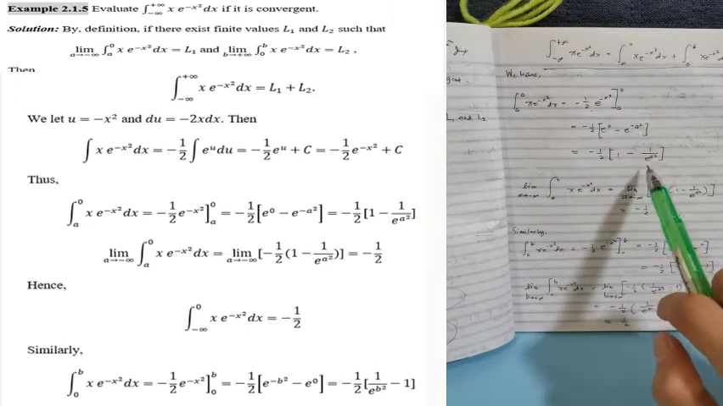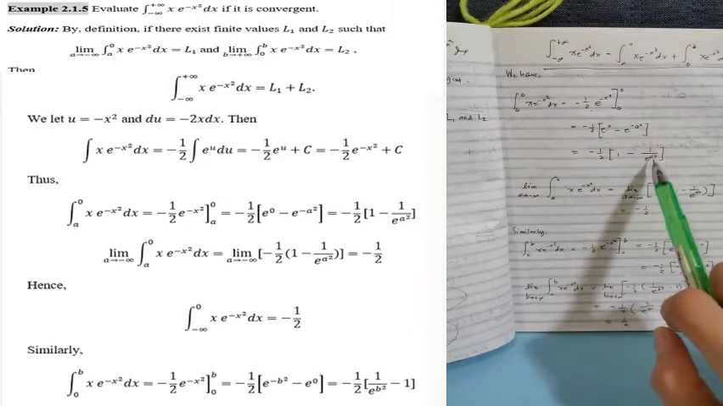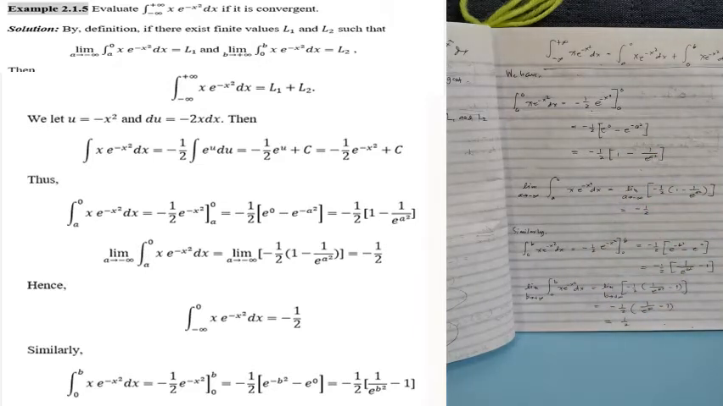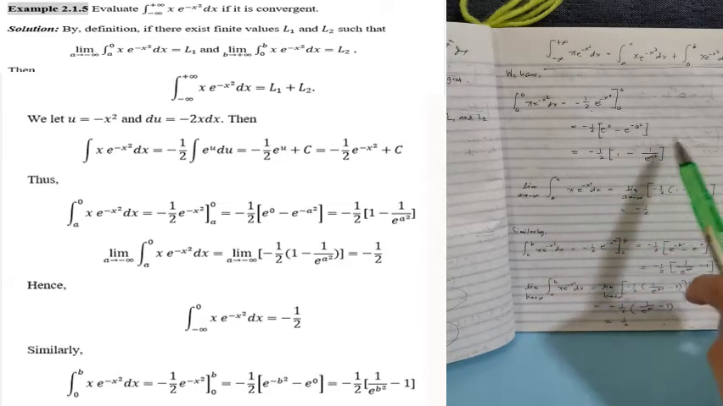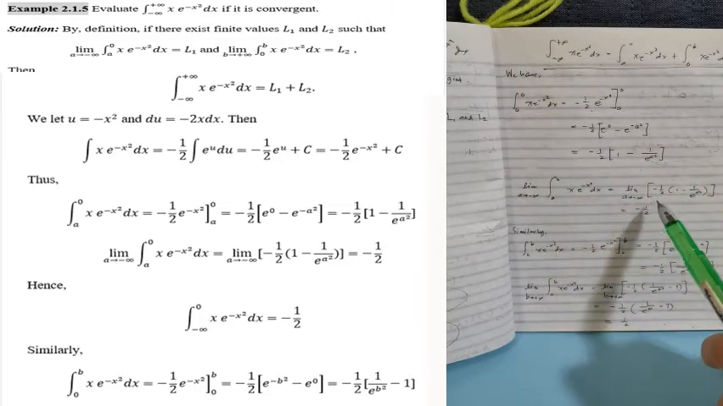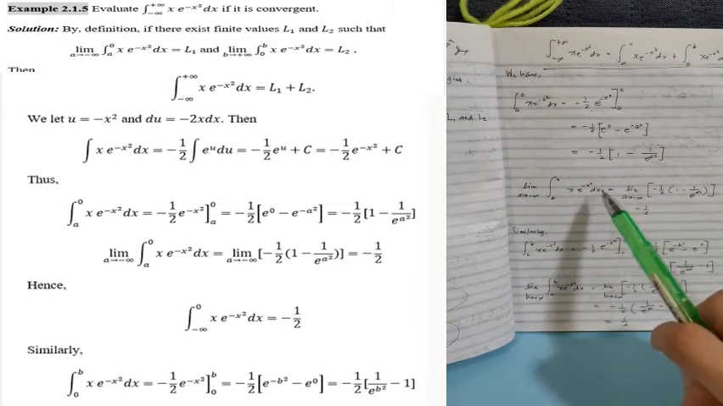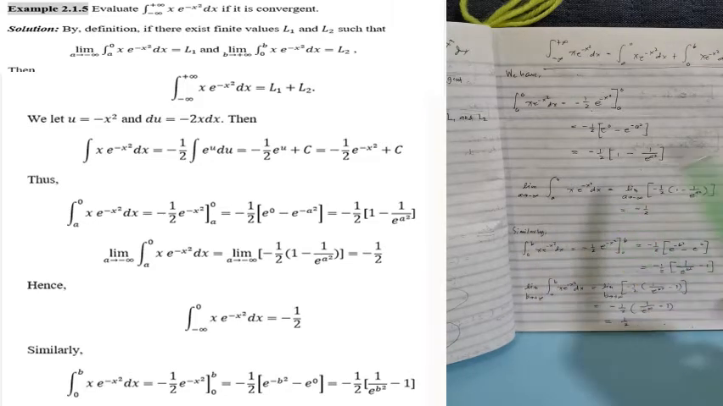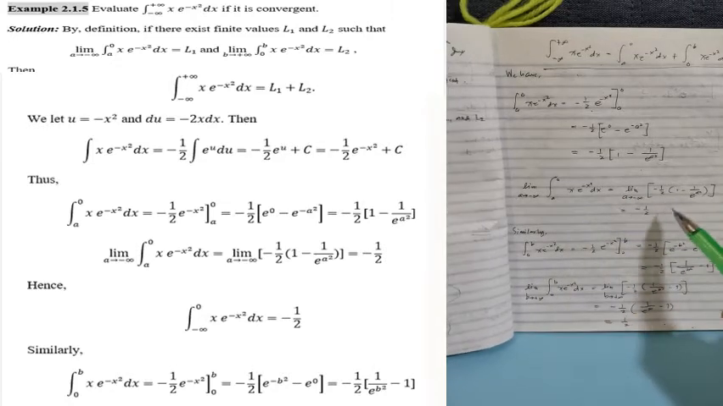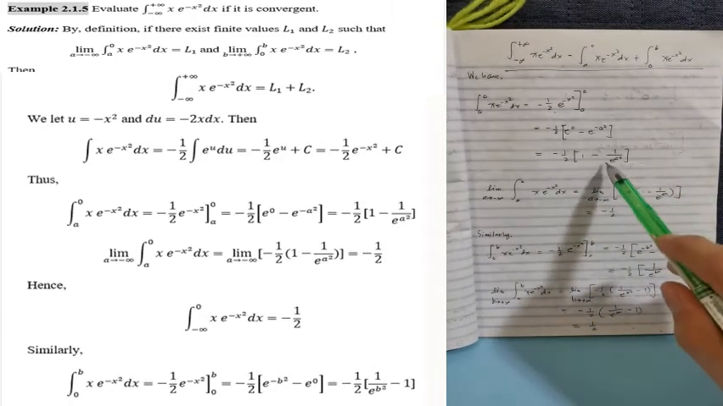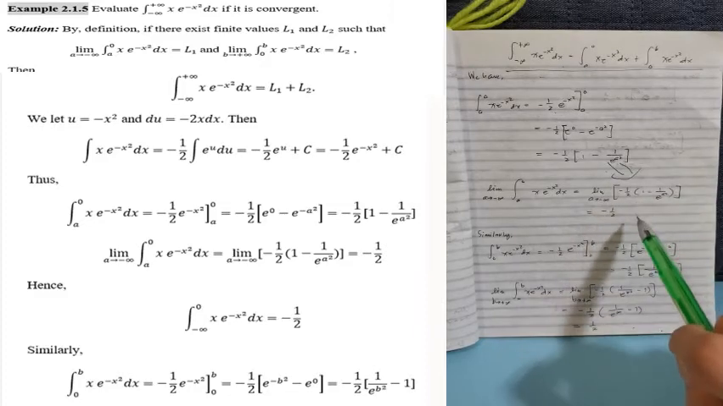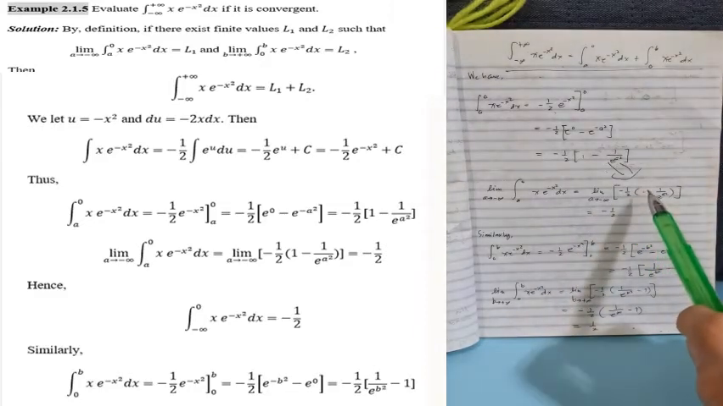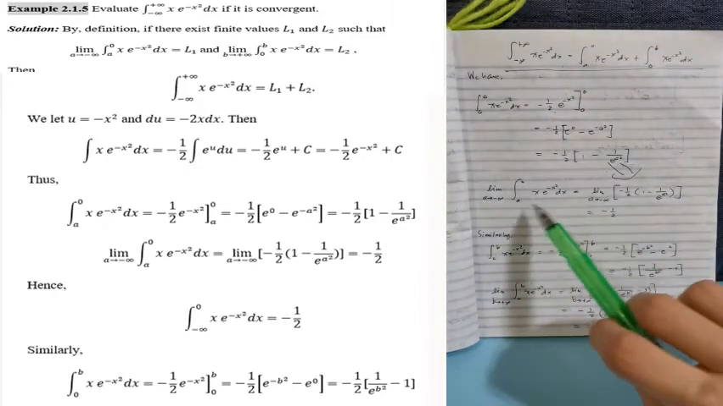Ito naman, pwede natin siyang ma-express as 1 over e to the power of a squared. Since negative yan, lagay natin sa baba para maging positive. Okay, so kukunan natin to ng limit. So, ang limit nito is the integral of negative 1 half, the integral of x e to the power of negative x squared dx is equal to the limit of, eto siya, just bring down this one. Okay, so negative 1 half times 1 minus 1 over e to the power of a squared as a approaches